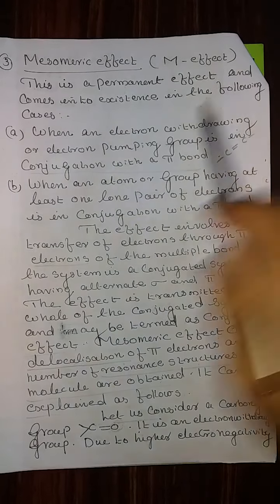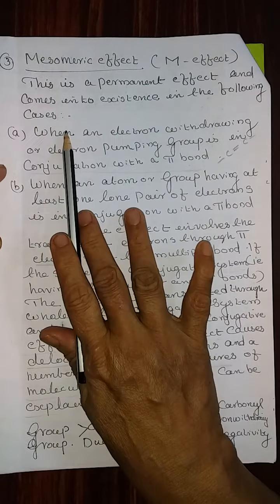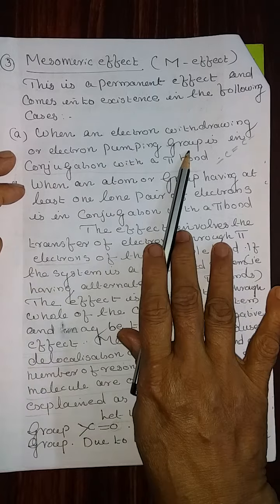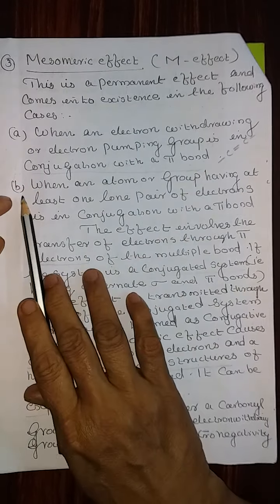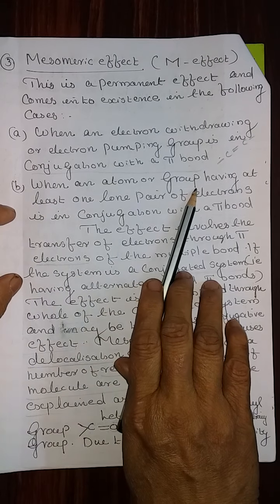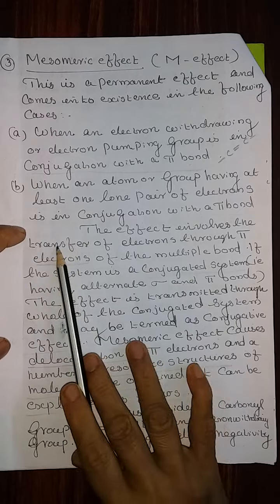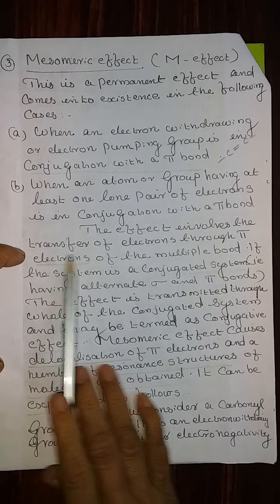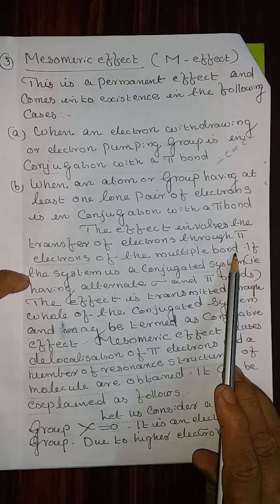Mesomeric effect. This is a permanent effect and comes into existence in the following cases. A. When an electron withdrawing or electron pumping group is in conjugation with a pi bond. B. When an atom or a group having at least one lone pair of electrons is in conjugation with a pi bond. The effect involves the transfer of electrons through pi electrons of the multiple bond.